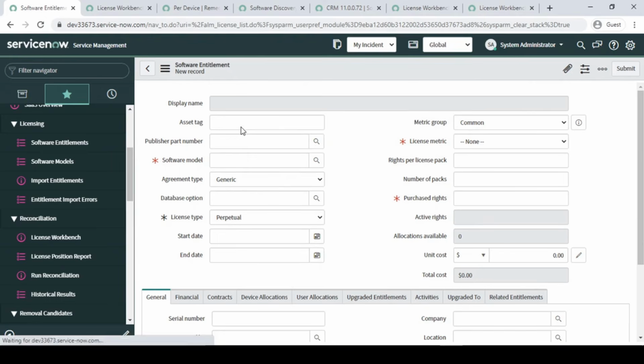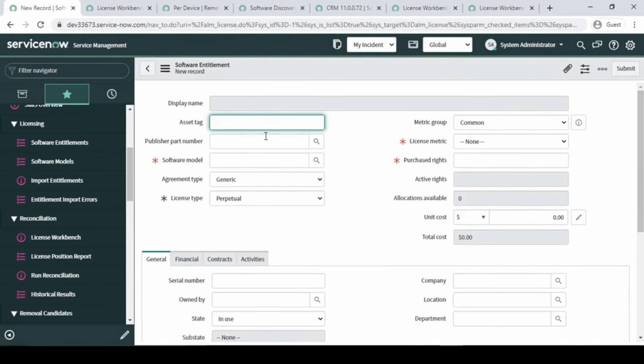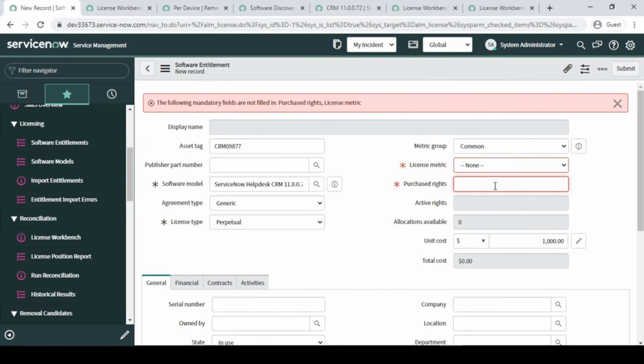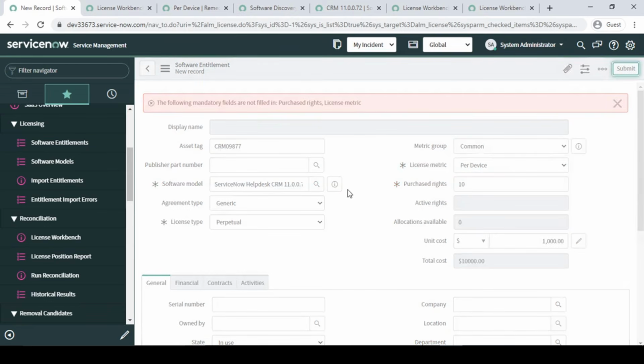So here just provide the asset tag and the software model, so CRM 0 something like that. I'm just giving a, and this should be the per device. This time also I'm going to purchase 10, software model, we should be having this one, right? And in this case we will be having a thousands cost and saving it. Okay, so right, I'm going to purchase it as a 10 license per device. Fine. So submit the record.